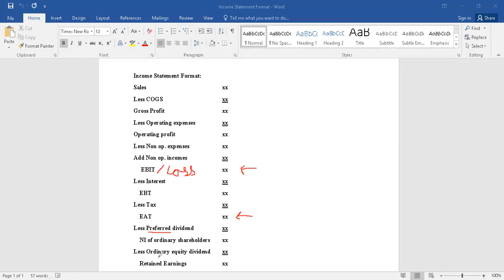No such preference is given to ordinary equity shareholders. They would be paid dividend after the dividend to the preference shareholders is paid.